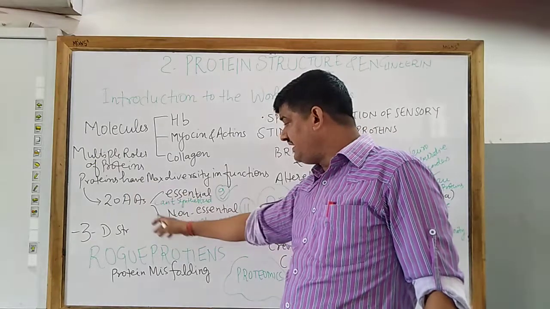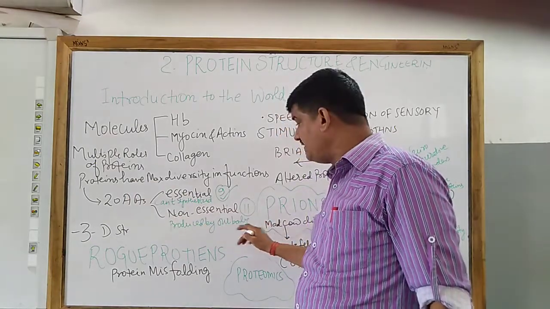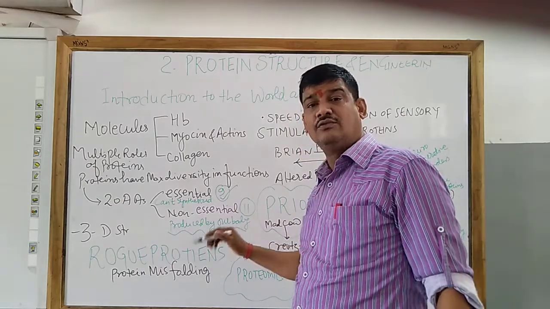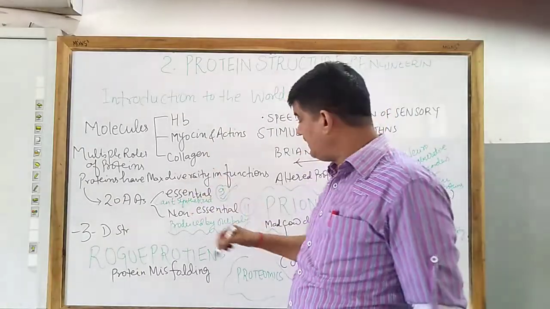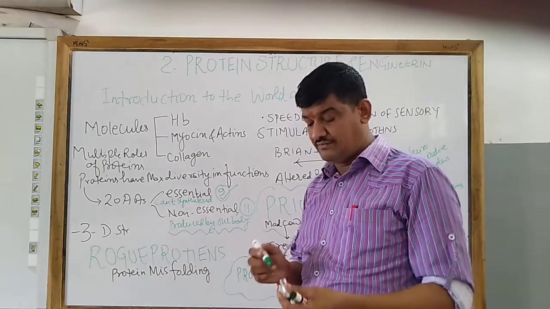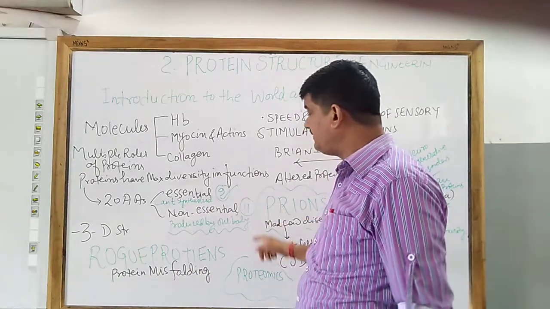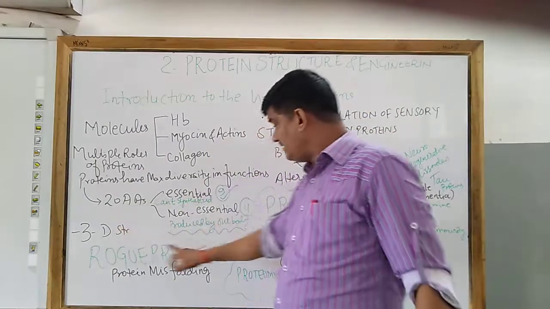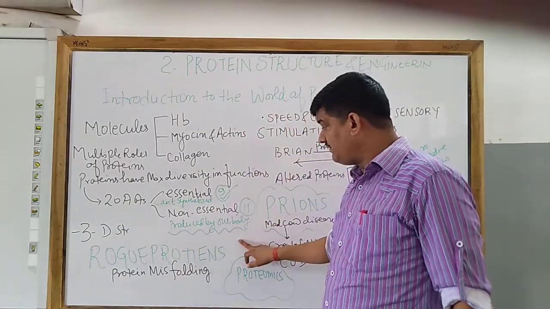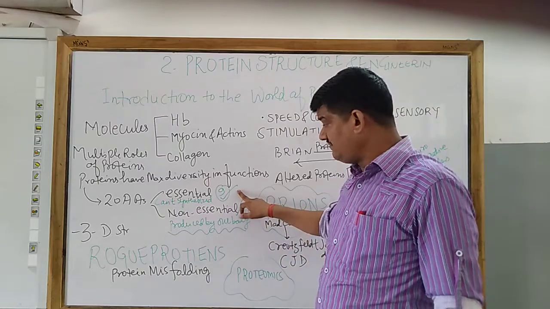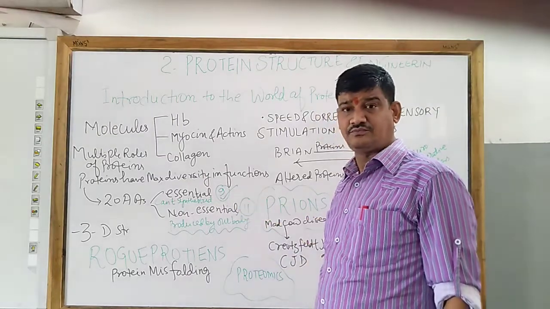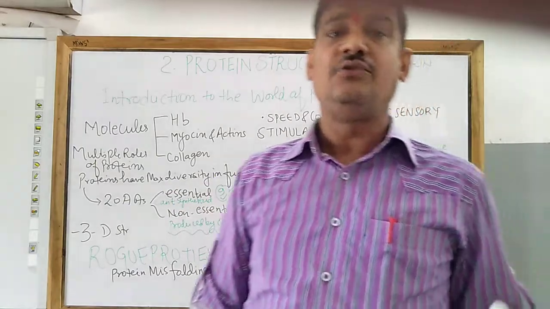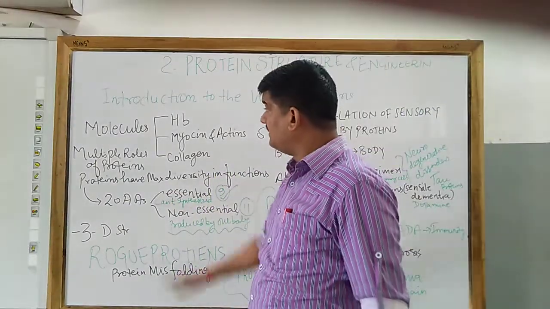On the other hand, there are non-essential amino acids. These amino acids are produced by our body, so they are not required from outside, and their number is 11. So the total number of amino acids here is 20. And if you take 21, then non-essential amino acids will be 12 and essential will be 9. So this is the concept of 20 amino acids as well as 21 amino acids.